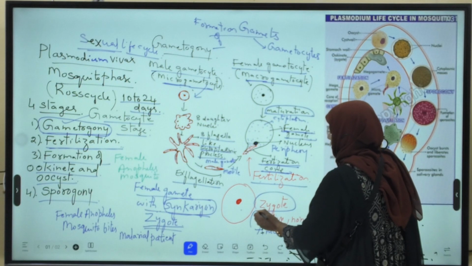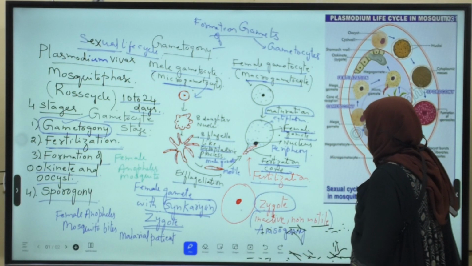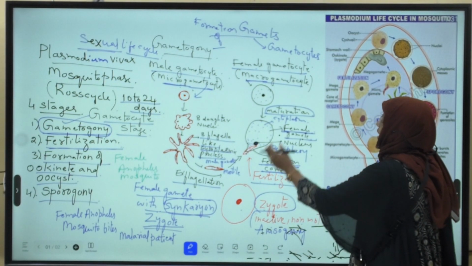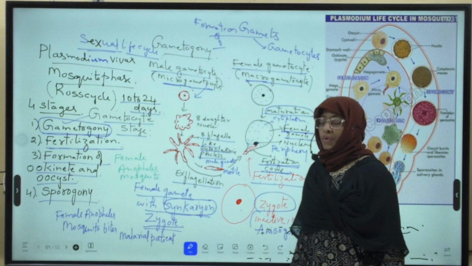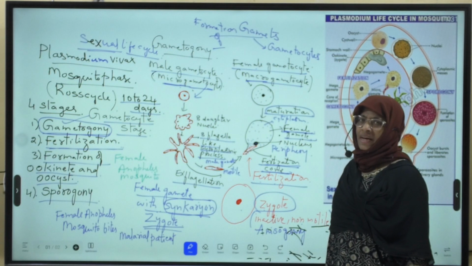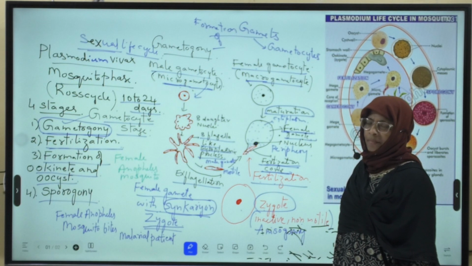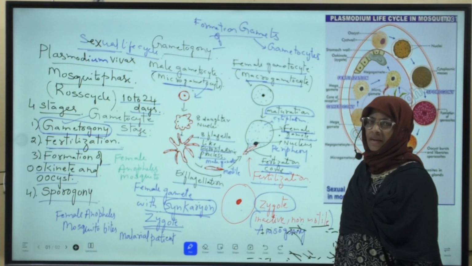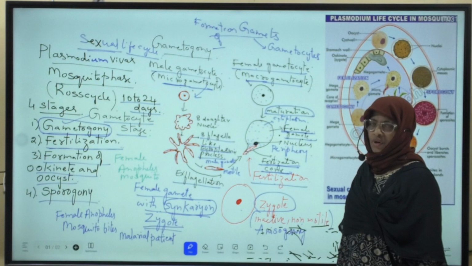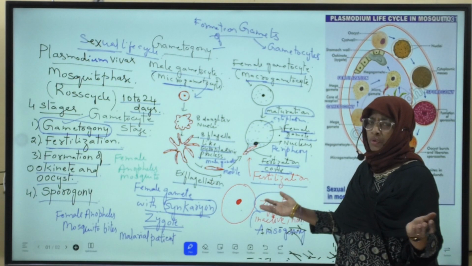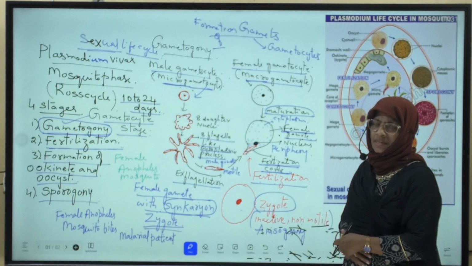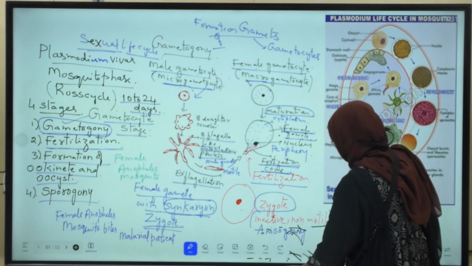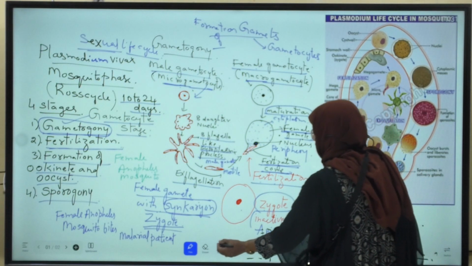This zygote is inactive and non-motile. Here in Plasmodium, fusion of two dissimilar gametes takes place. The male gamete is small in size and motile, but the female gamete is large in size and non-motile.